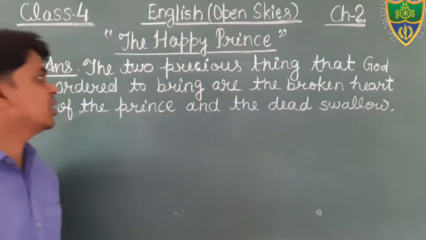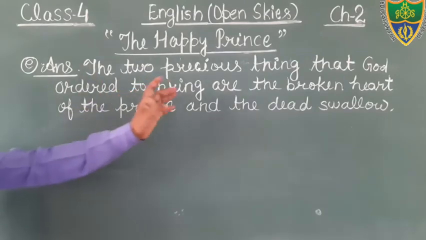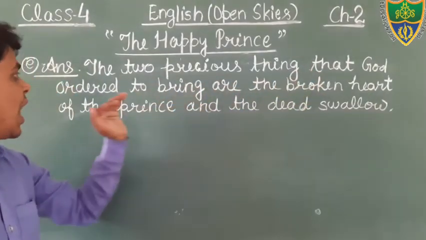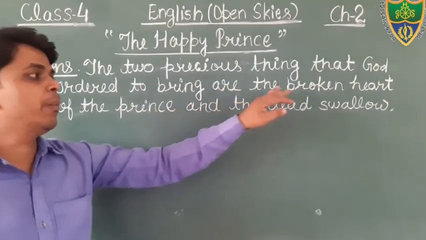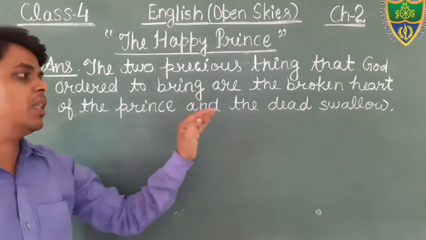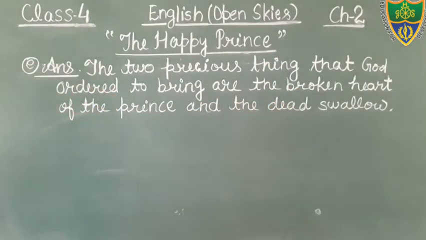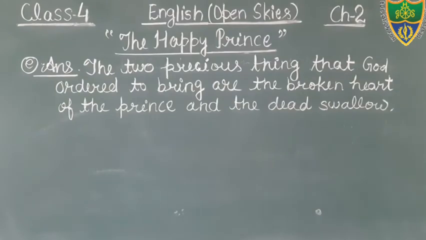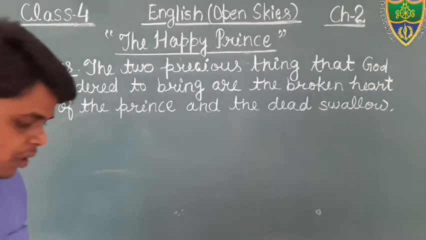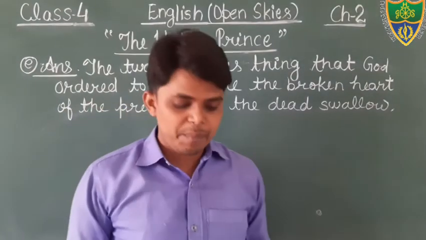Just see, students, this is the answer of question number E. The two precious things that God ordered to bring are the broken heart of the prince and the dead swallow. Okay students, this is the answer of question number E. I hope that you all have understood the question answers given in chapter number 2, that is The Happy Prince.